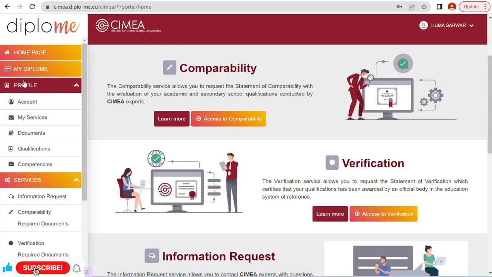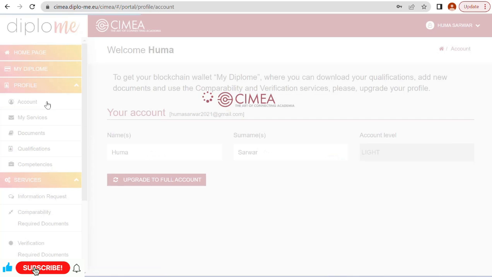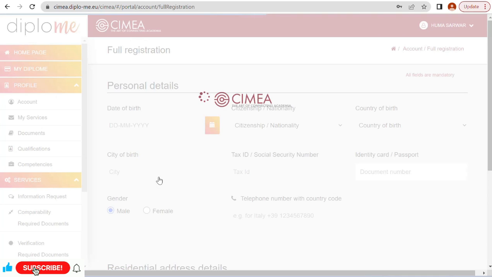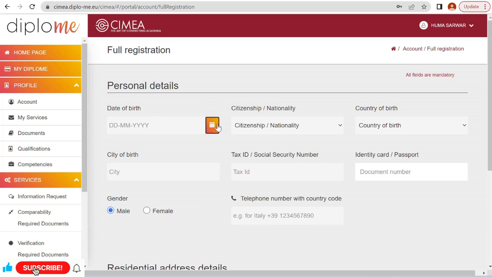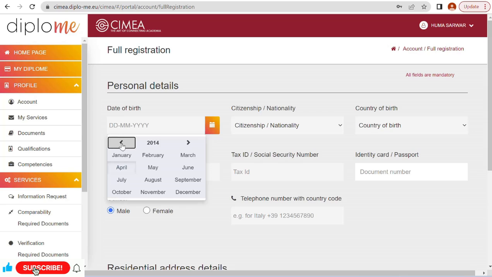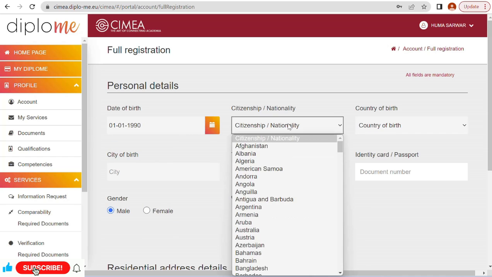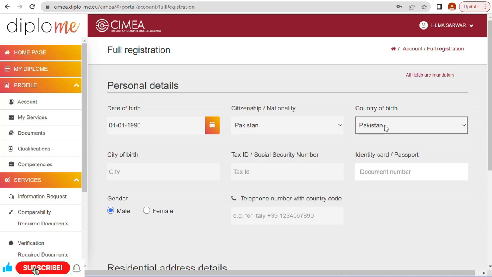So click on this one. On the left side, it's account. Click on this one, upgrade to full account. Date of birth: write down your correct date of birth. This is my date of birth. Please follow your passport and all the documents. Nationality, country of birth, city of birth, and your ID passport number.